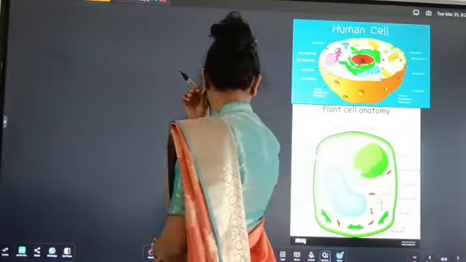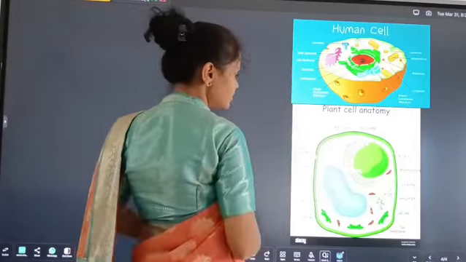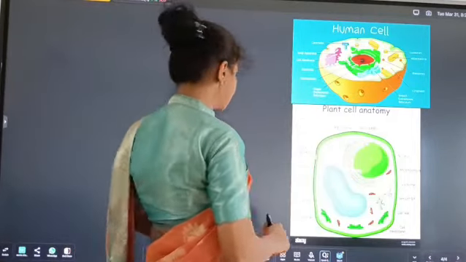This is the diagram of an animal cell and this is the diagram of a plant cell.